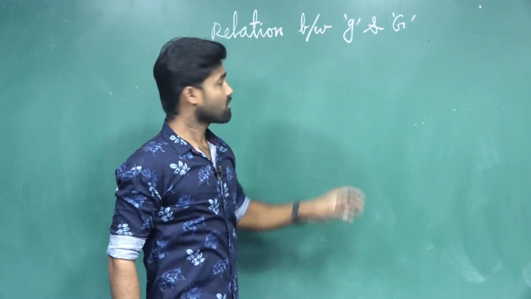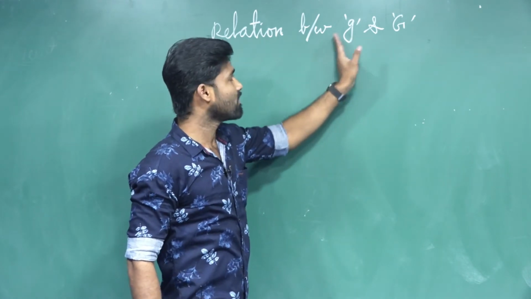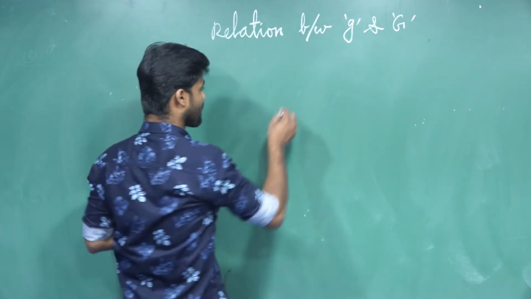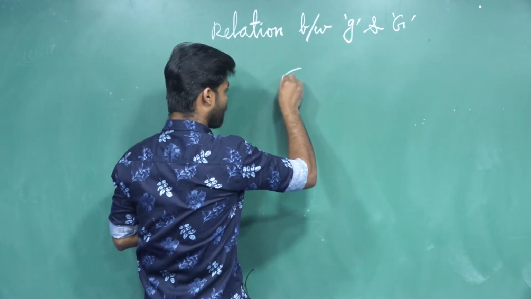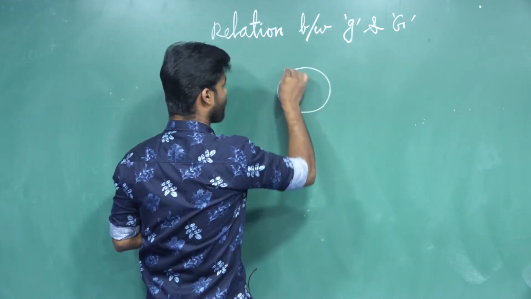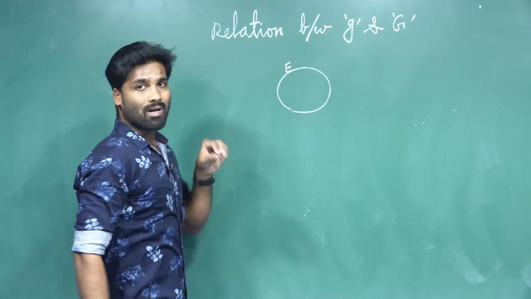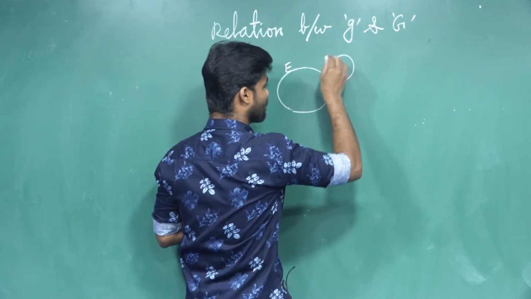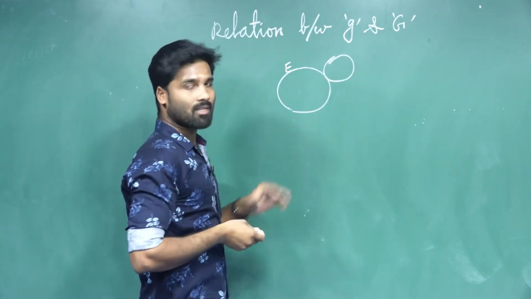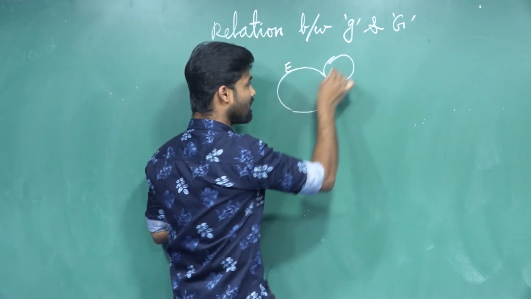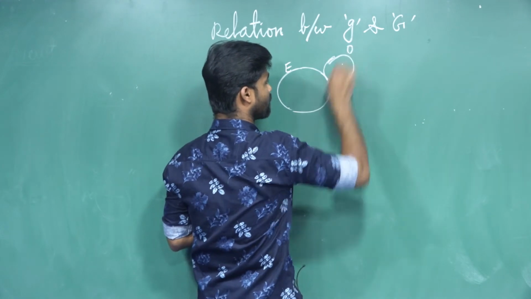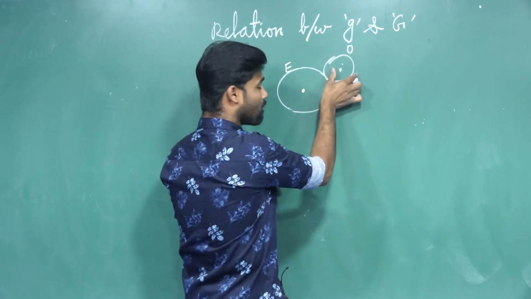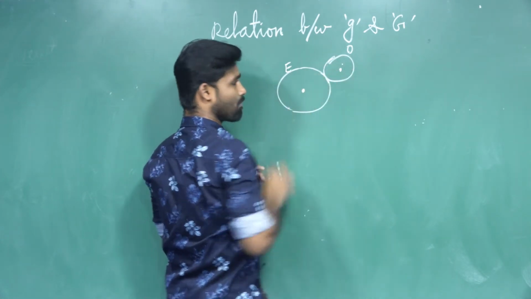Now we are going to discuss the connection between small g and capital G. We are going to consider two objects. One object is the earth. One object is placed at the surface of the earth. This is the surface of the earth, this is the object, and this is the earth. This is the center of the earth, and this is the center of the object. This object is lying, which means placed, on the surface of the earth.